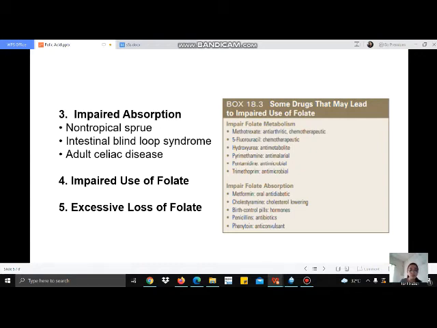So, numerous drugs decrease absorption of folic acid or impair folate metabolism. We have examples here in Box 18.3. Antineoplastic, antibacterial, and anti-seizure agents are particularly known for this, and the result is macrocytosis with frank megaloblastic anemia.